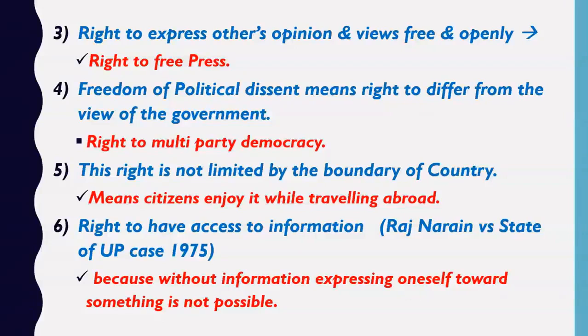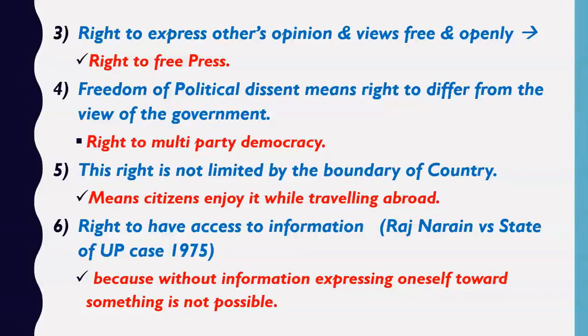So in Raj Narain versus State of UP, 1975, the Supreme Court declared that the right to have access to information is also a derived fundamental right under the right to freedom of speech and expression. Why? Because without information, expressing oneself about something is not possible.